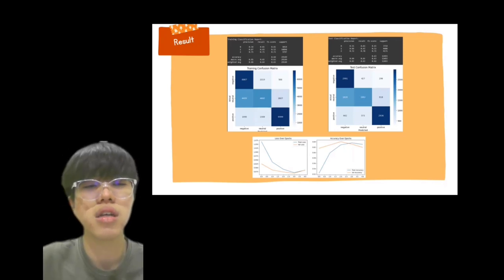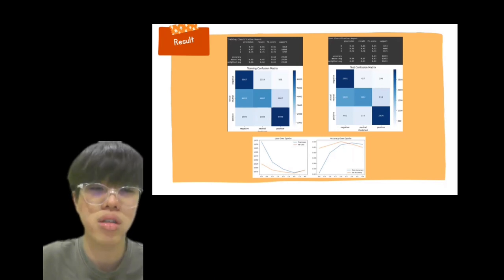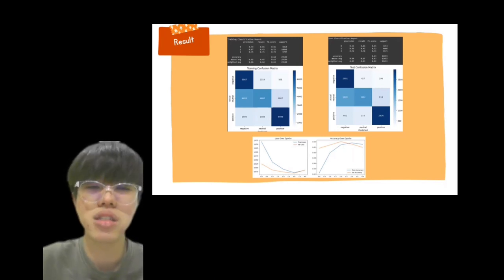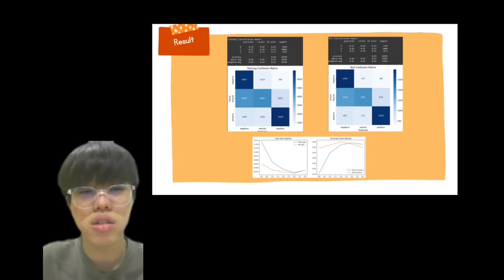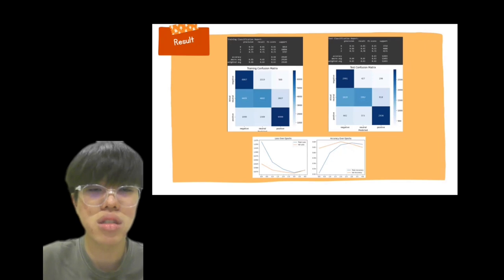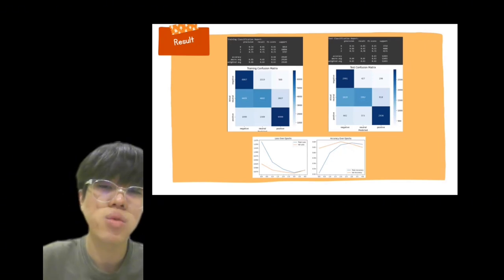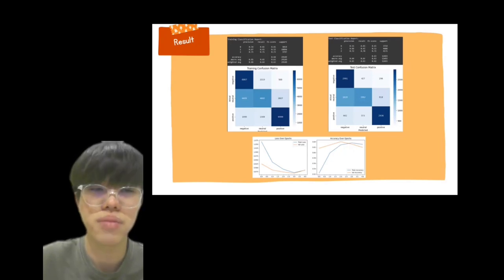We realize that we need to focus on generalization more than just high accuracy. So eventually we chose this result as our final result instead. Here we can see that training accuracy is at 64%, while test accuracy is at 63%, which is acceptable. However, there's still some improvement that we can make in the future.